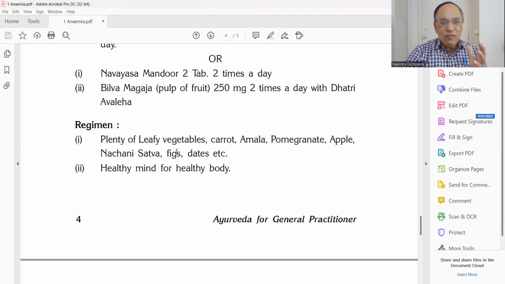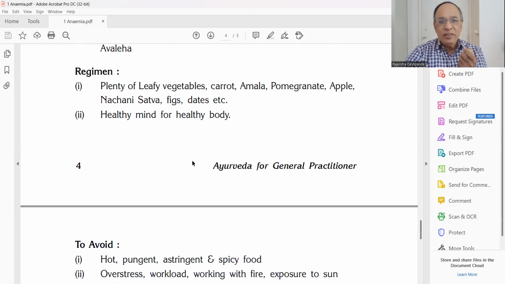Regimen: plenty of green leafy vegetables because they have a good amount of iron. Then carrots, vitamin A and iron, amla, pomegranate, apple, nachni sattva, best nachni, ragi. Nachni sattva, porridge you can take, figs and the dates. Healthy mind for healthy body.